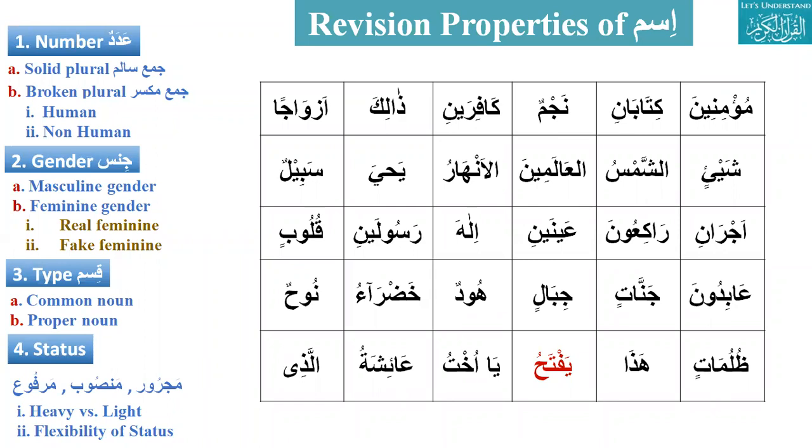How many types can number be? Adad can be one, two, three, four. Brother Riza, long time I could not hear you. Can you please tell me what number can be?